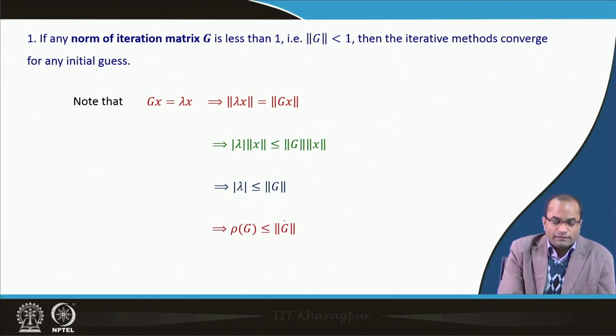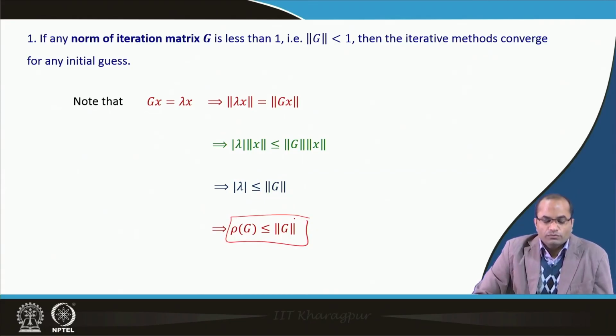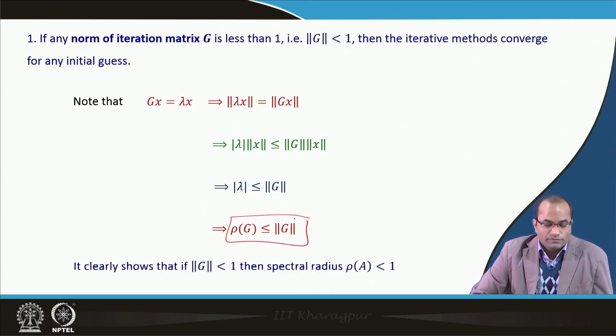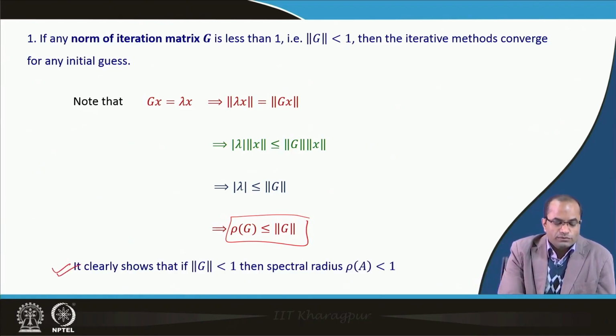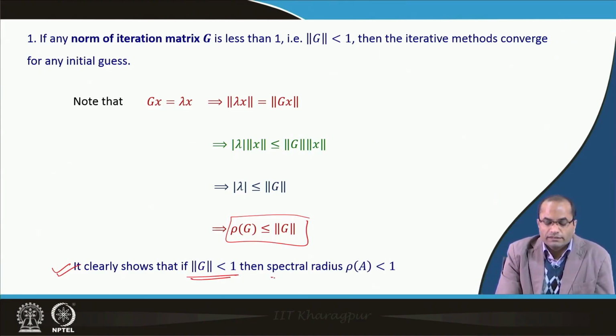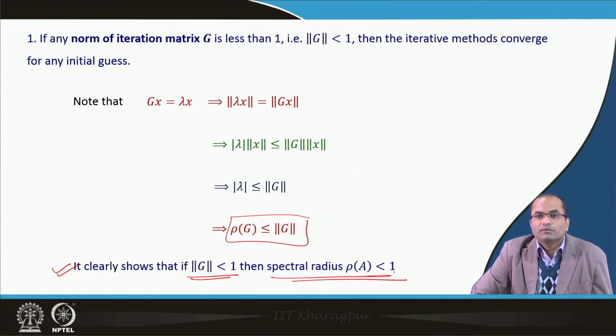So, here we have that rho(G) is less than or equal to the matrix norm, and we have the freedom of taking any matrix norm here. So, it clearly shows that if the norm of the matrix G is less than 1, then the spectral radius will be less than 1, and hence convergence follows.